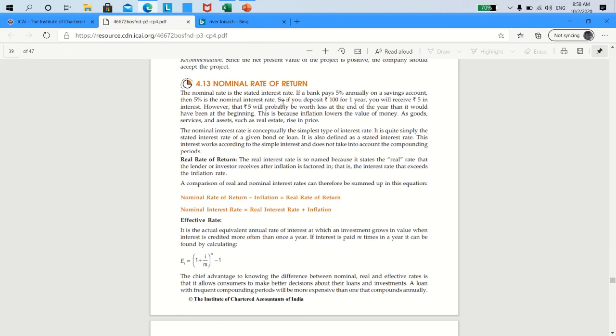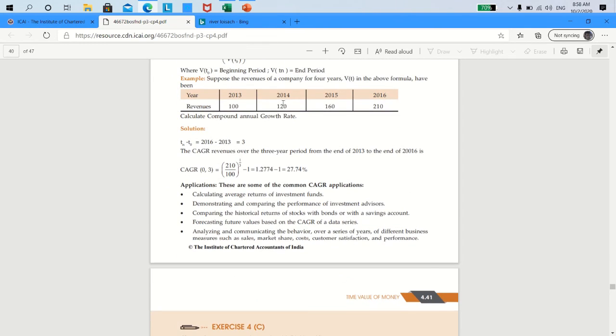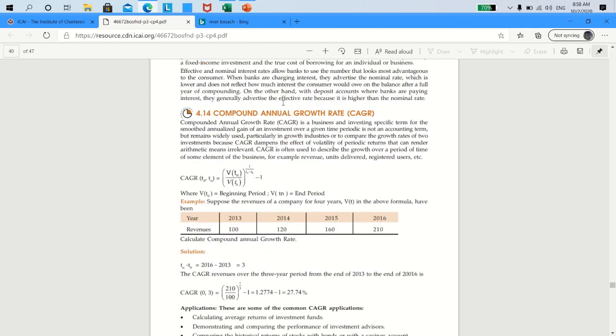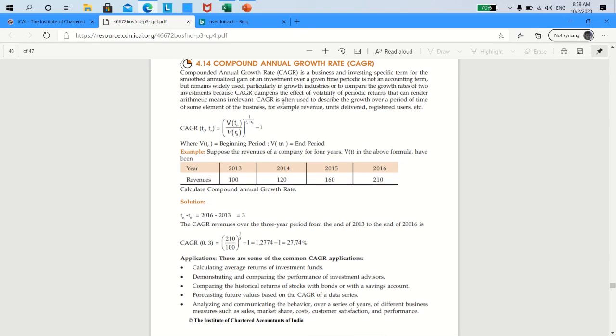Now the last concept is compound annual growth rate. There is a formula given which you may have to learn by heart. But if you look at the example, let me express to you very simplistically what exactly this formula is. Now, what is this compound annual growth rate? This is nothing but compound interest only.